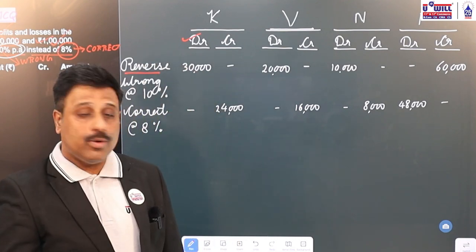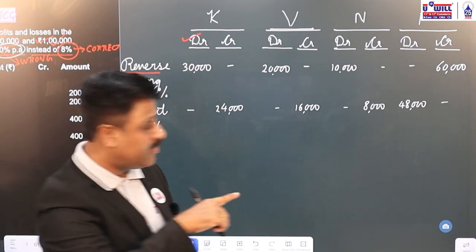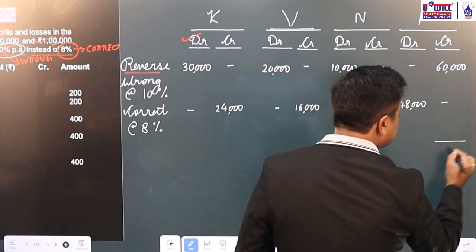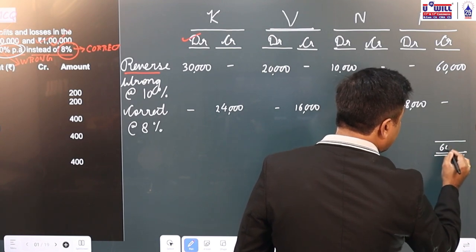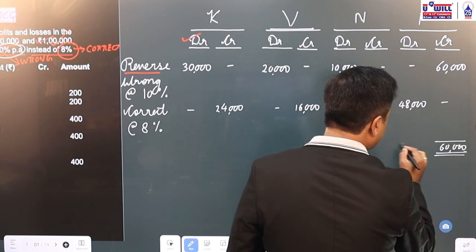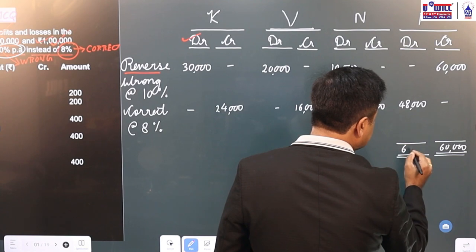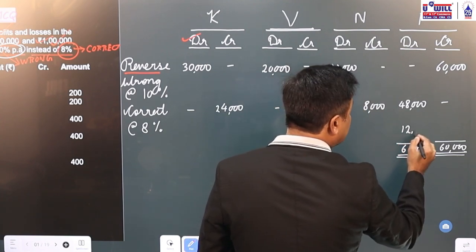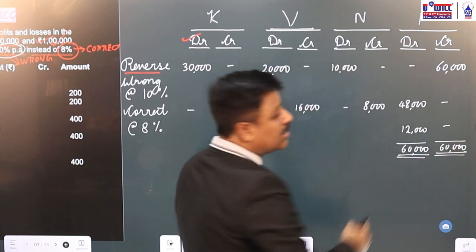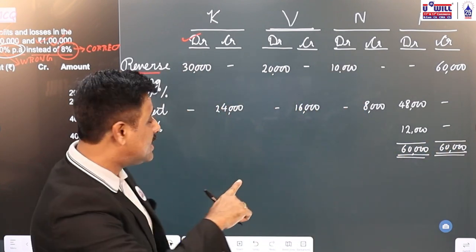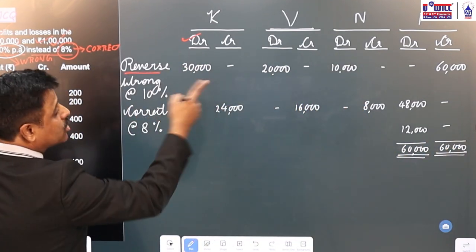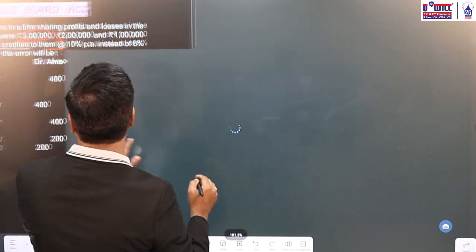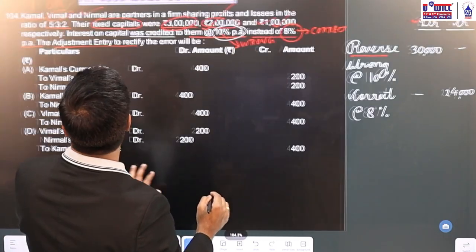Now what do we do? We find the balance of the firm column first. So here you can see 60,000 credit minus 48,000 debit, that is 12,000. Now this, which comes in the firm's column on the debit side, will come in the partners' column on the credit side in the profit sharing ratio. What is the profit sharing ratio given to you?